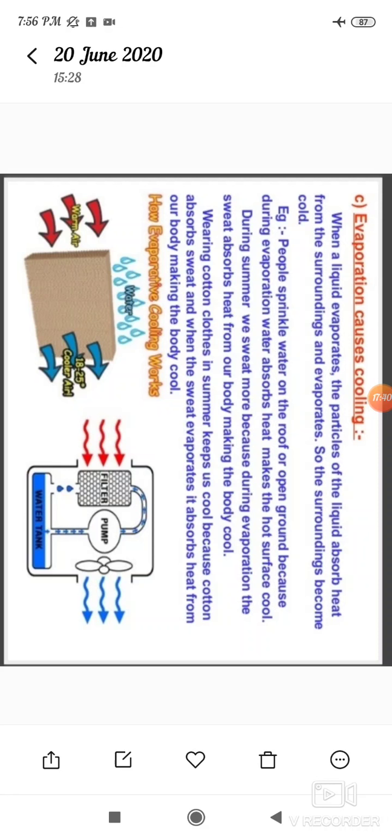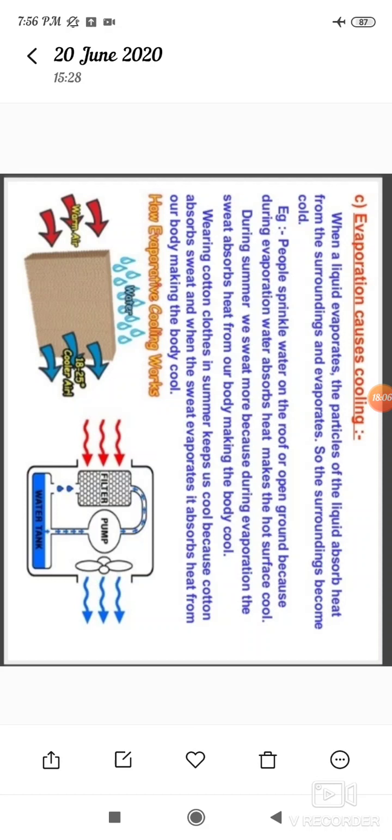Another example is wearing cotton clothes. Why do we wear cotton clothes in summer? Cotton keeps us cool because it absorbs sweat, and when the sweat evaporates, it absorbs heat from our body and makes the body cool. That's the reason we wear cotton clothes in summer.